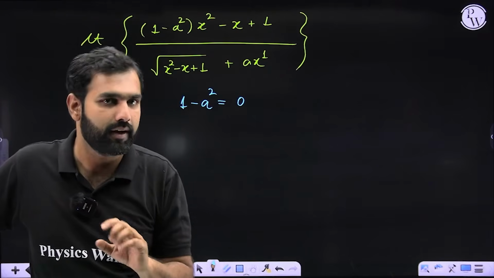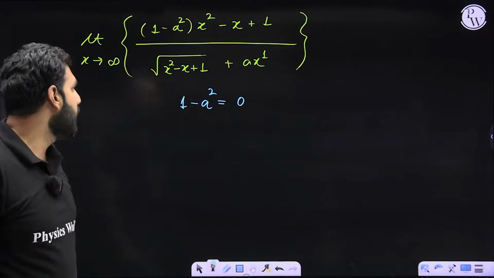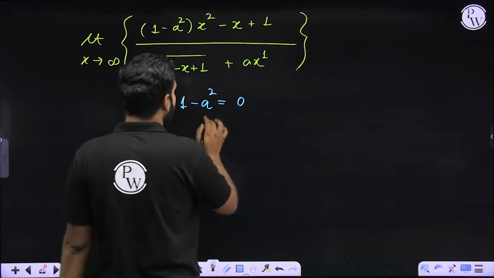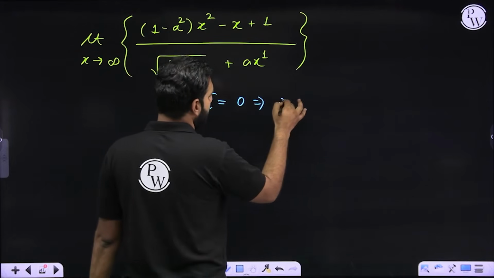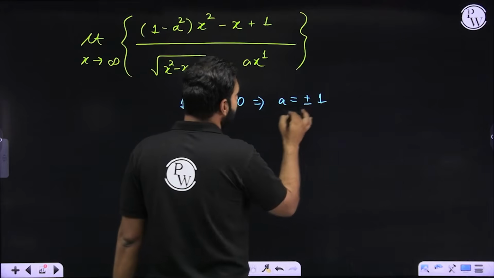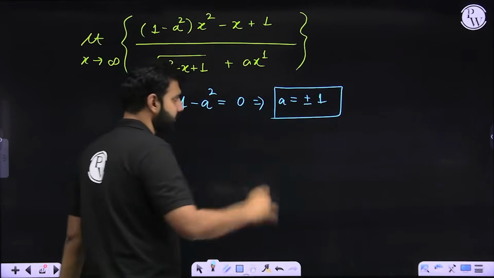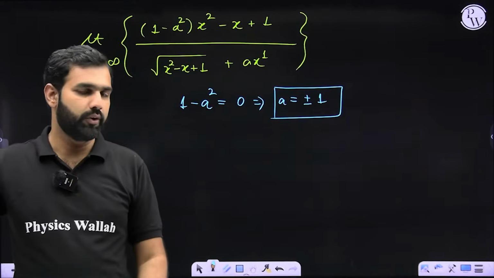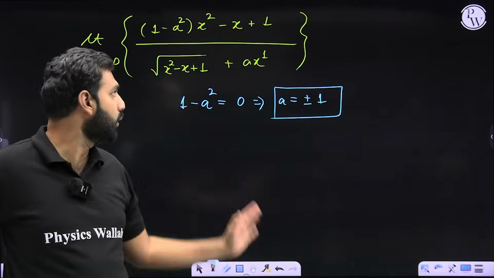Did you get that part? Are you able to understand it? Now, how do I solve this particular expression? So if 1 minus a square is 0, we know a square is 1, and from here I can conclude that a will be plus minus 1. A will be plus minus 1. Did you get that part? I hope there is no confusion on that front.